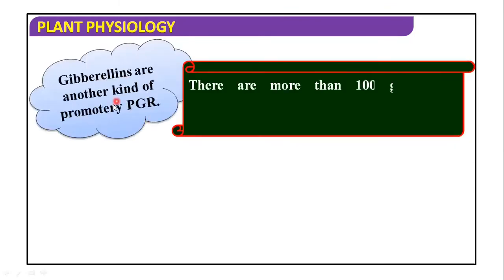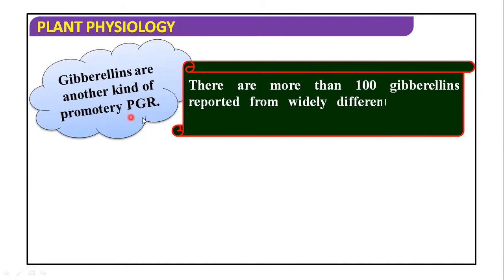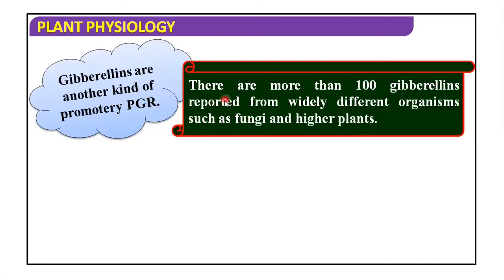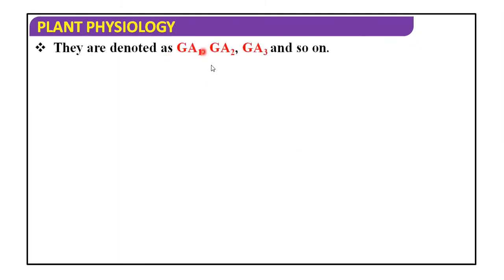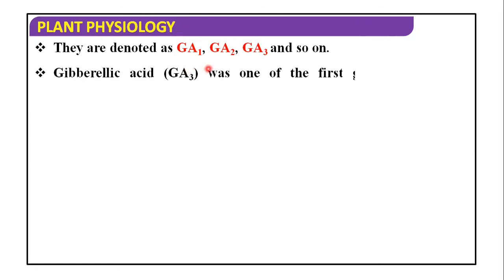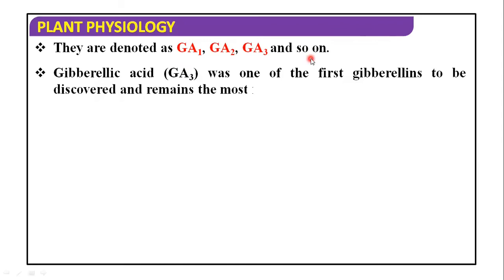Gibberellins are another kind of plant growth regulator, and about 100 gibberellins are reported from widely different organisms such as fungi and higher plants. They are denoted as gibberellic acid 1, 2, 3 and so on.